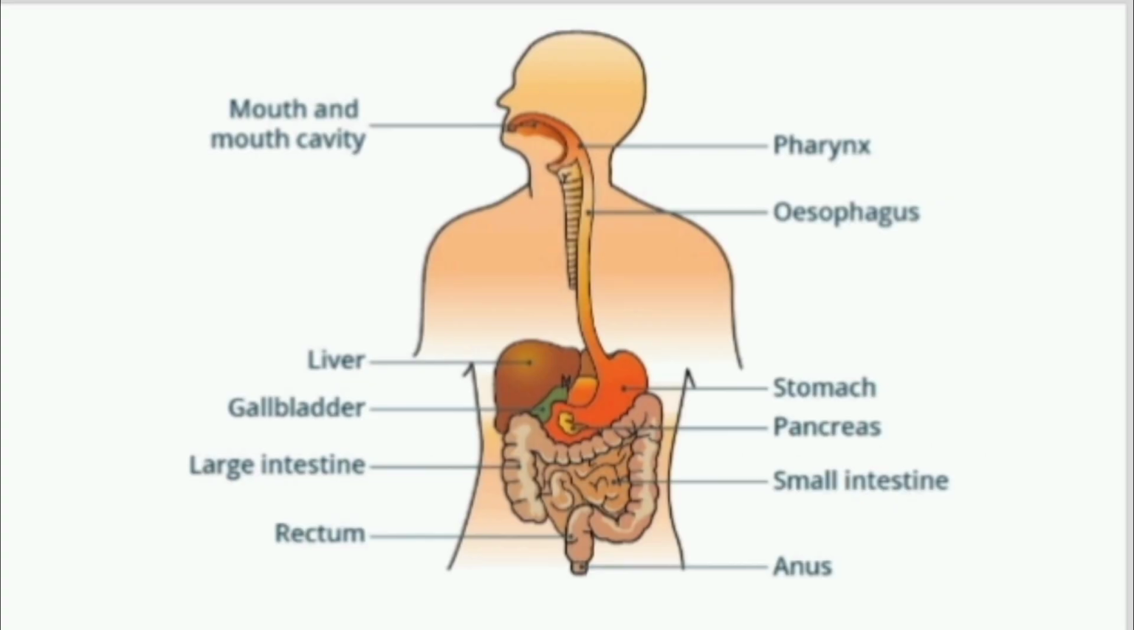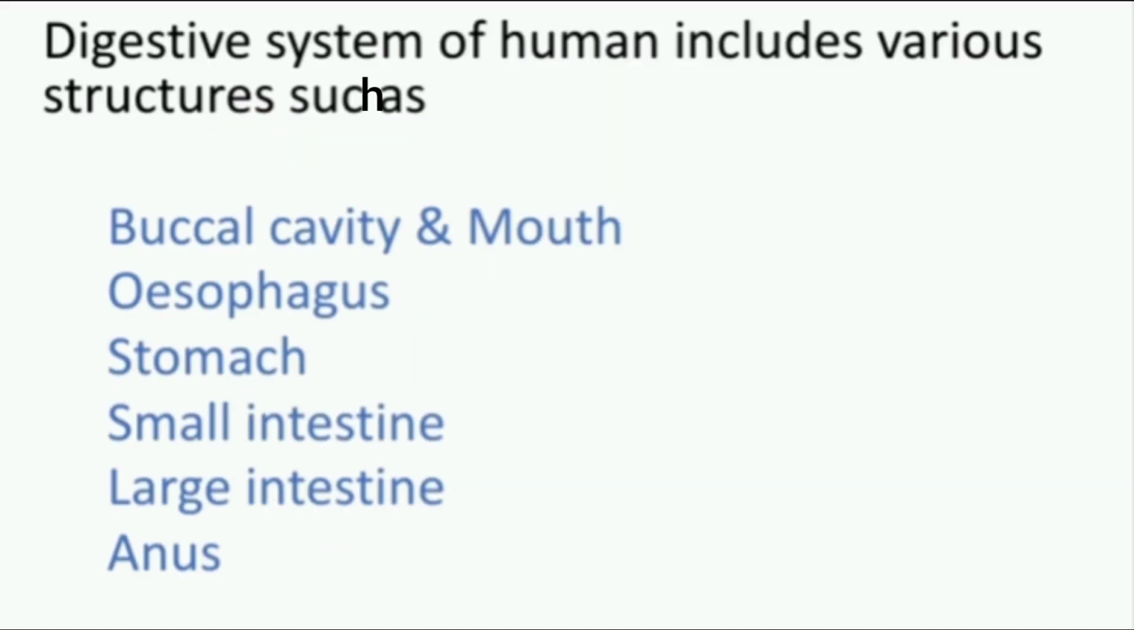See, the digestive system of human contains several parts such as mouth and mouth cavity, liver, gallbladder, large intestine, rectum, pharynx, esophagus, stomach, pancreas, small intestine and anus. The digestive system of human includes various structures such as buccal cavity and mouth, esophagus, stomach, small intestine, large intestine and anus. So let us know about these structures one by one.